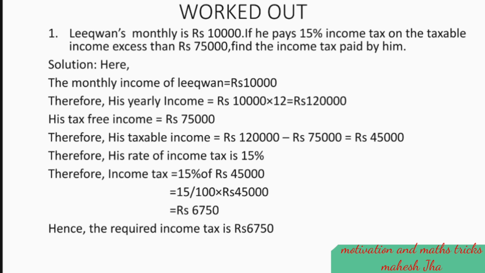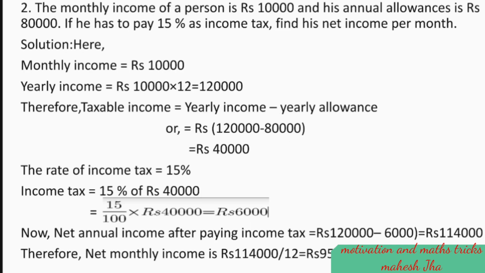Therefore, his rate of income tax is 15%. Thus, income tax equals 15% of rupees 45,000, that is 6,750. Hence, the required income tax is 6,750. Now, see the next example.